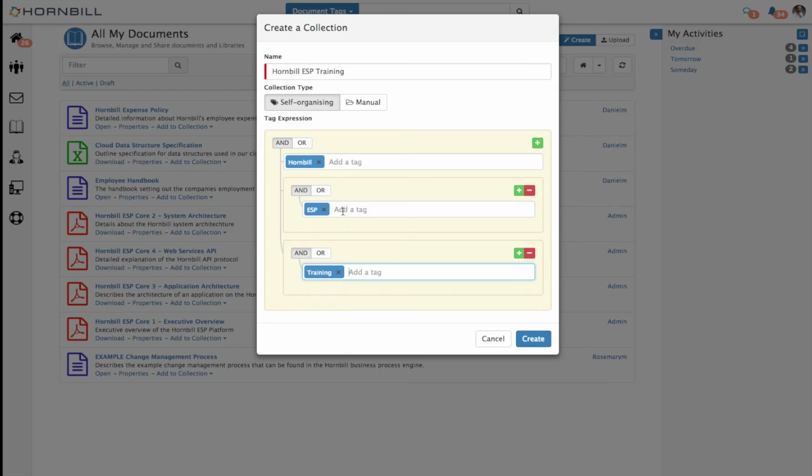Now, you can use any combination of logic, so you can create quite complex rules to filter or bring documents in and under certain conditions. This is quite a simple example. We'll do that just for the purpose of demonstration.